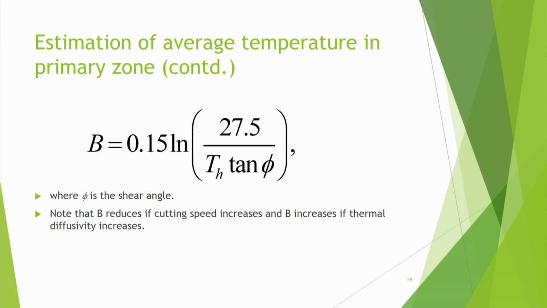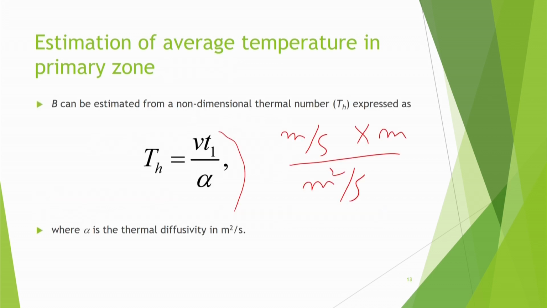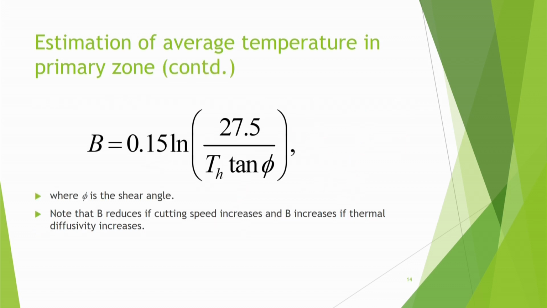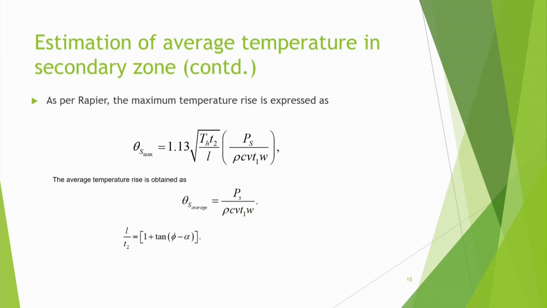Similarly, seeing the past expression, if T1 increases, then also a lot of heat will go only into the chip. So now we want to find an estimate of the average temperature in the secondary zone also. Rapier did that complicated analysis, which we are not discussing in detail, but he has provided this expression for a body which is sliding on another body.